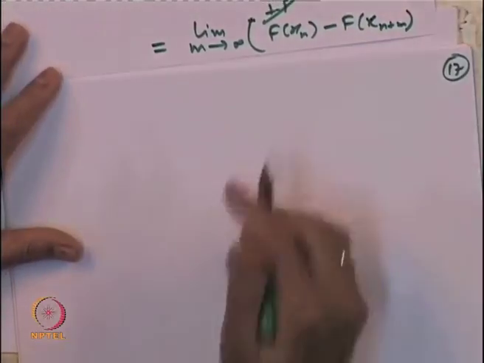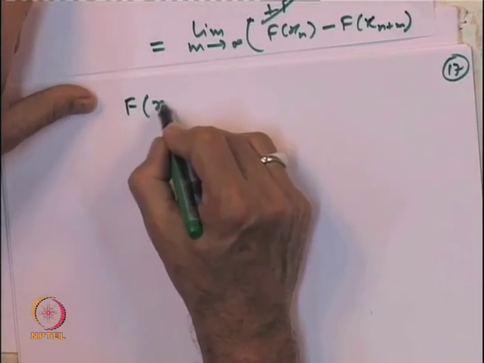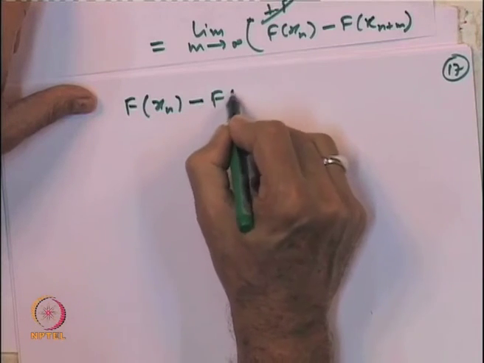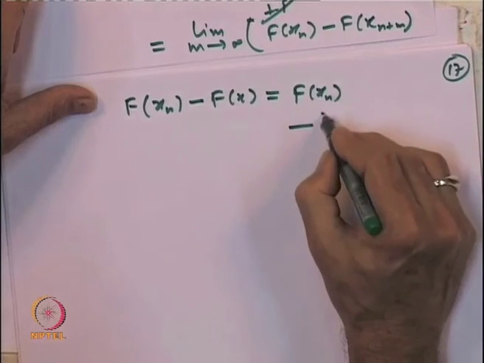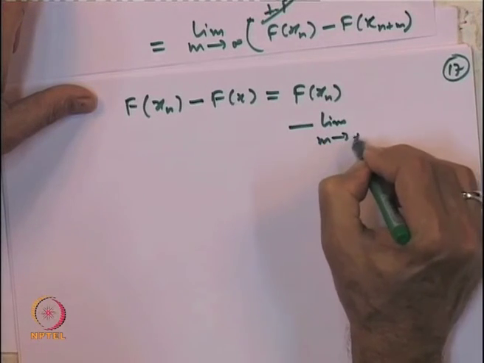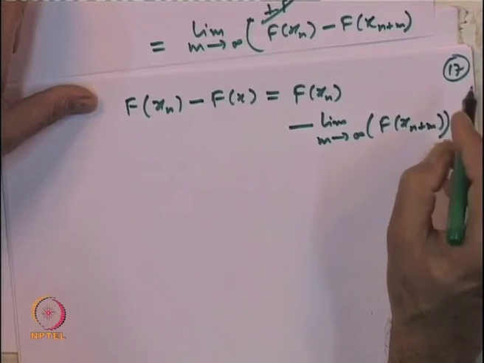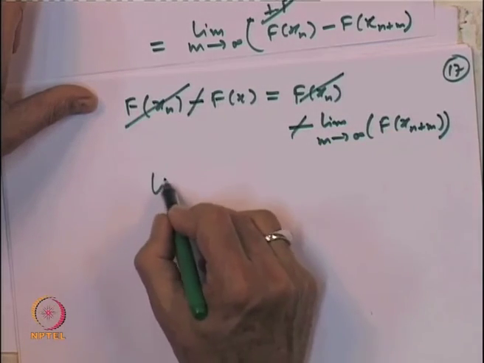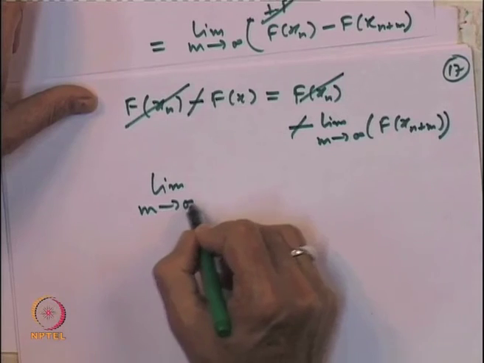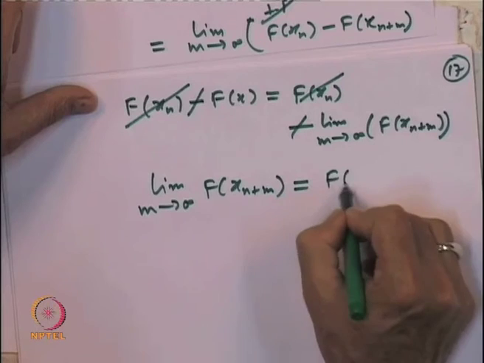So, what we get is that the left hand side, f of x_n minus f of x, is equal to f of x_n minus the limit, m going to infinity, of f of x_{n+m}. The f of x_n terms cancel out, the negative sign cancels out, and we get that the limit, m going to infinity, of f of x_{n+m} is equal to f of x.